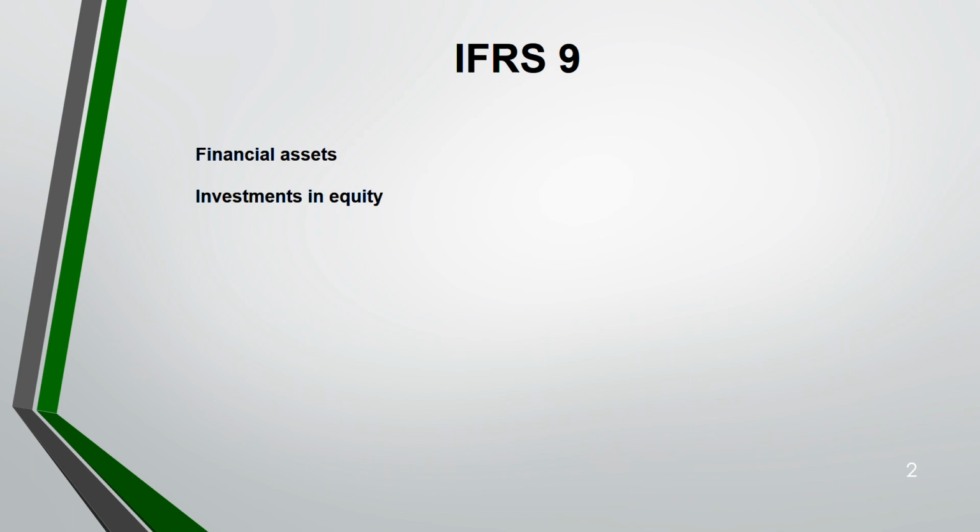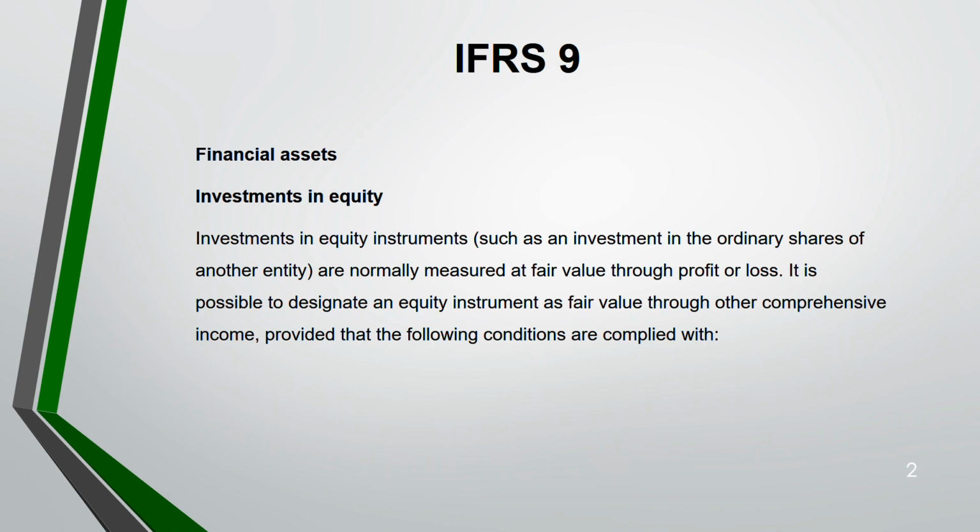Now, first let us finish investment in equity, because this is easy. Fewer things to deal with. Investment in debt is a bigger part. There we have so many categories. So first let us finish with investment in equity, and first finish the financial asset side. Do not study two things together. Once you are pro in one area, then study the other area. It makes it very easy. So do not jumble up financial asset, financial liability, and equity. That equity and this investment in equity, which we are talking about as a financial asset, is different.